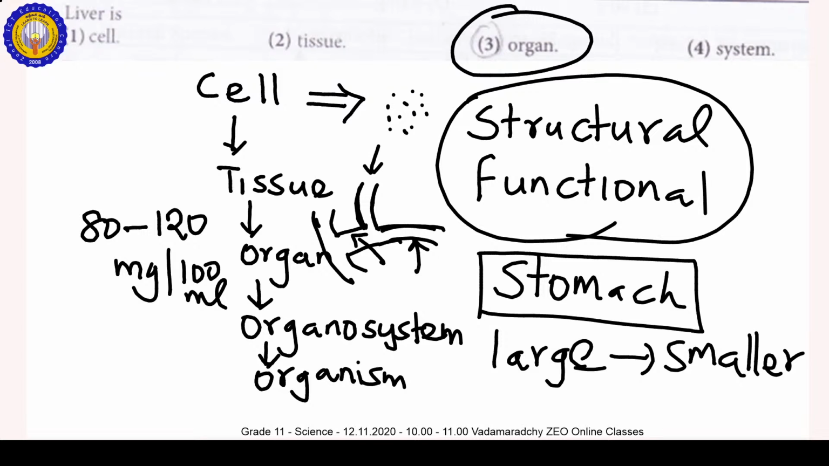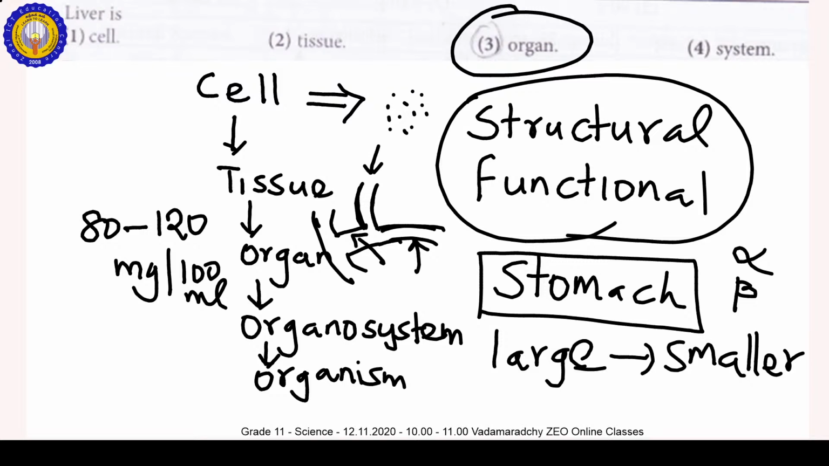The pancreas has another ability also: it secretes hormones. In the pancreas, there are two types of cells in the islets of Langerhans. One is the alpha cell, the other one is the beta cell. The beta cell secretes insulin, and the alpha cell secretes glucagon.